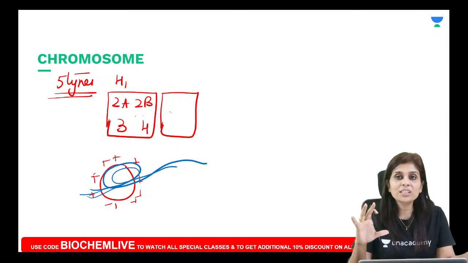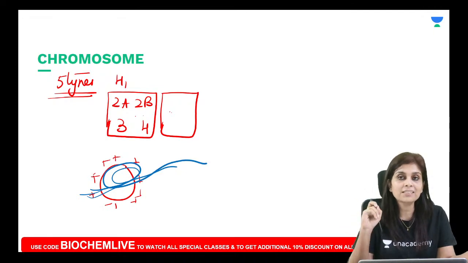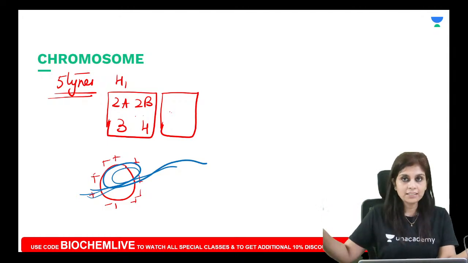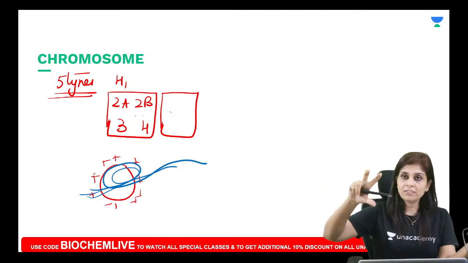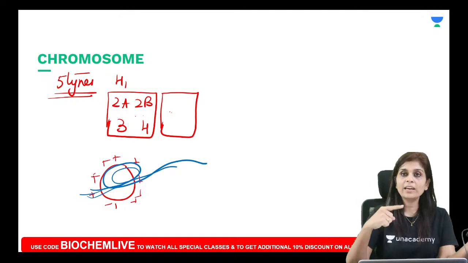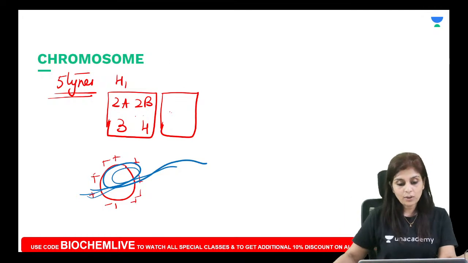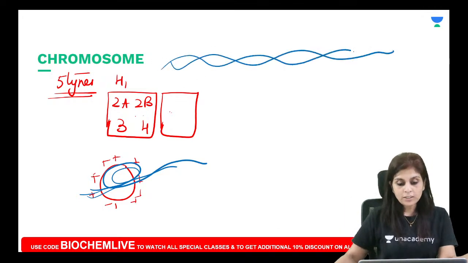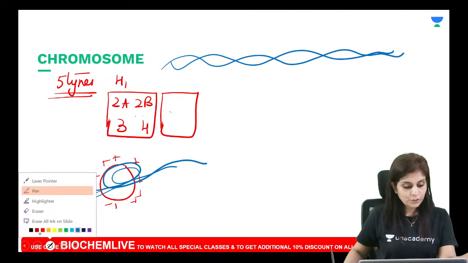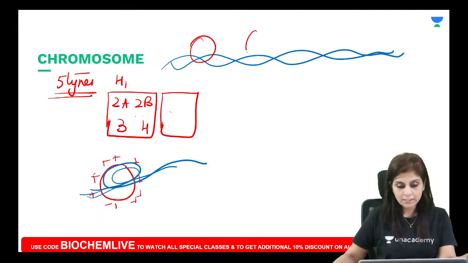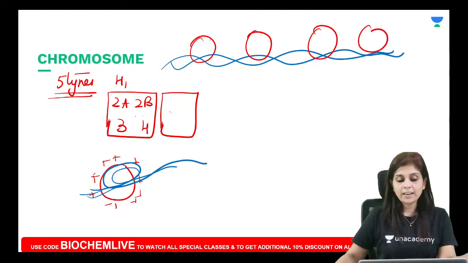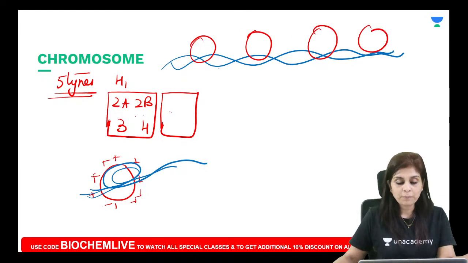Can you tell me which histone is not present in a nucleosome? It is H1 histone. And I want you to visualize that you have taken a long thread. On this long thread, you have placed beads at various places and you have allowed the thread to get wound around those beads. Analogous to that, we have taken a long double-stranded DNA, placed histone octamers at various places, and allowed the double-stranded DNA to get wound around the histone octamers. Do you all understand this?